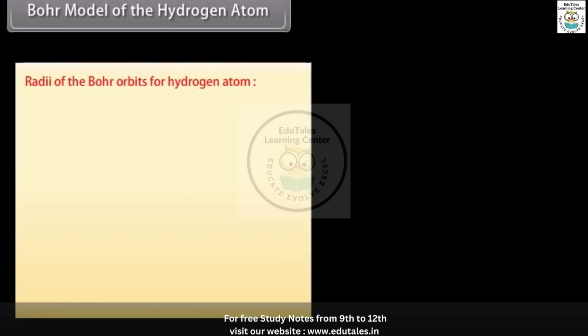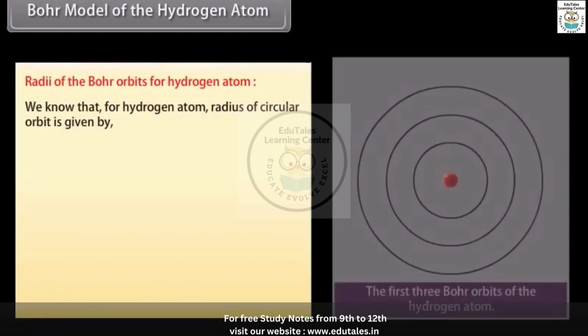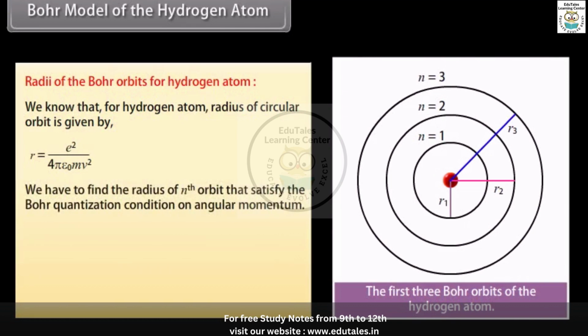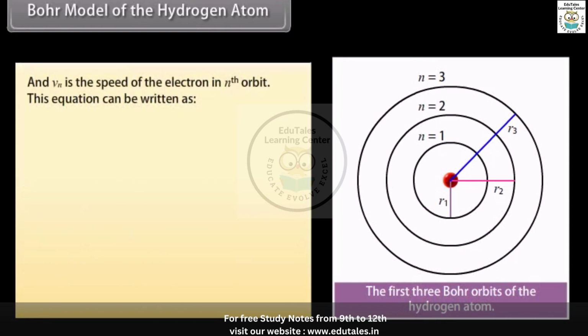Radii of the Bohr orbits of the hydrogen atom. We know that for a hydrogen atom, the radius of the circular orbit is given by e squared upon 4 pi epsilon naught m v squared. We have to find the radius of the nth orbit that satisfies the Bohr quantization condition on angular momentum. Ln is equal to the product of m, vn and rn, which equals nh upon 2 pi, where n is equal to 1, 2, 3 and so on, and vn is the speed of the electron in the nth orbit.